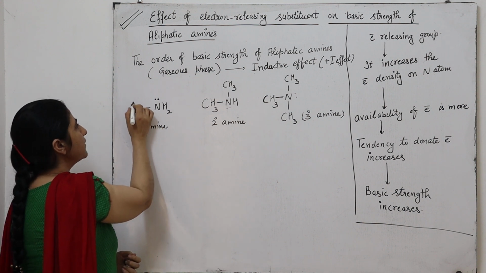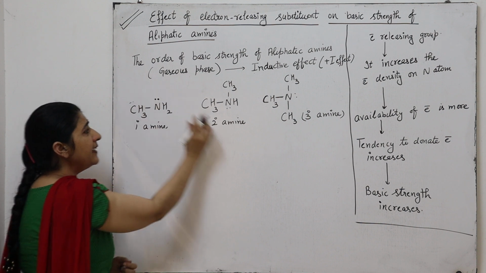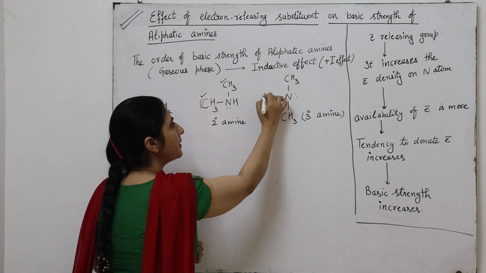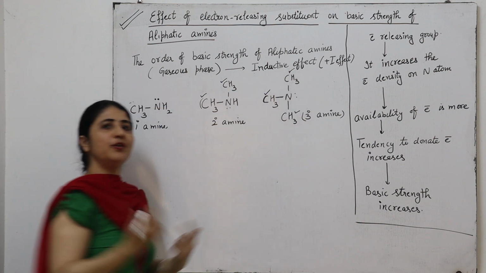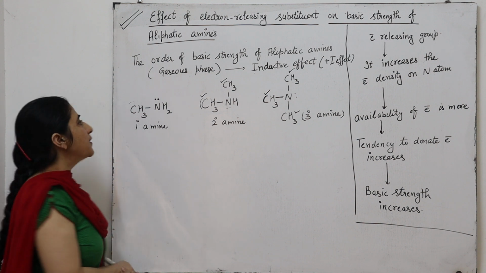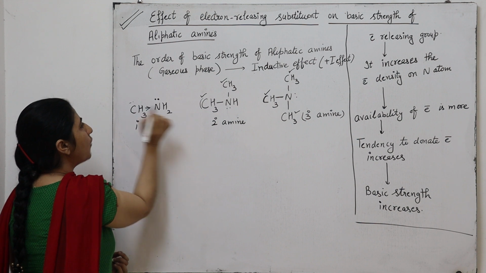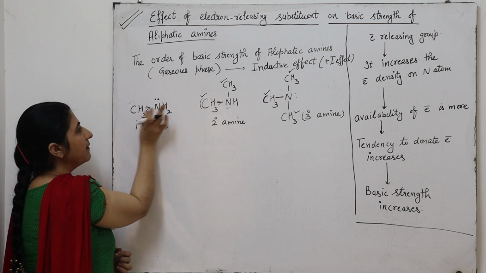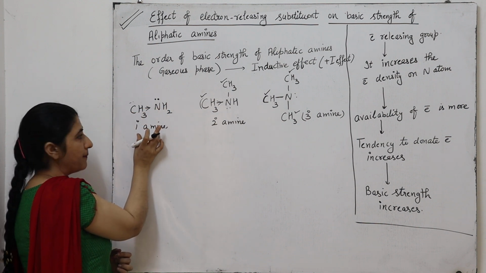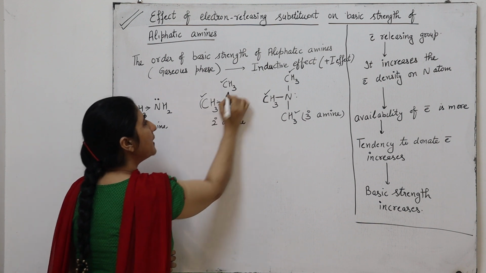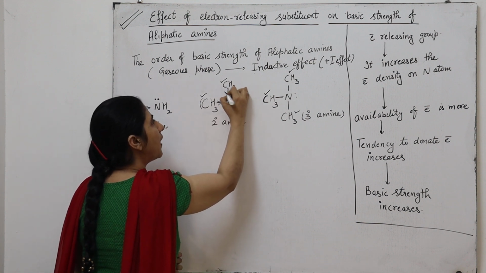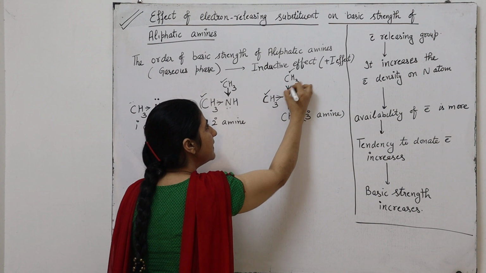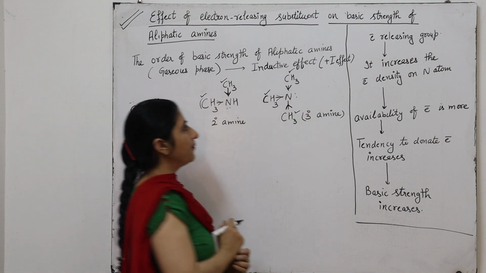In the case of primary amine, there is one methyl group. In the case of secondary amine, there are two methyl groups. And in the case of tertiary amine, there are three methyl groups. As we know, the methyl group is an electron releasing group, so it releases the electron toward the nitrogen. In primary amine, only a single methyl group releases the electron toward the nitrogen, whereas in secondary amine, two methyl groups release the electron toward the nitrogen, and in tertiary amine, three methyl groups release the electron toward the nitrogen.